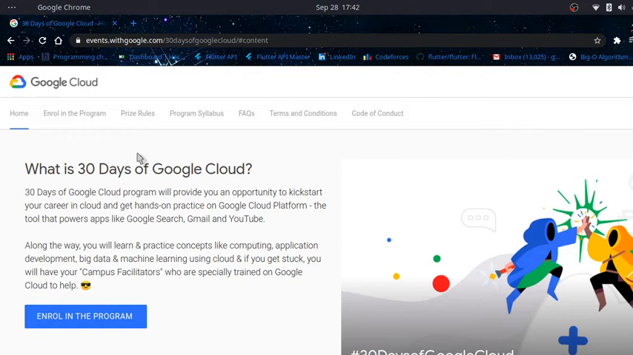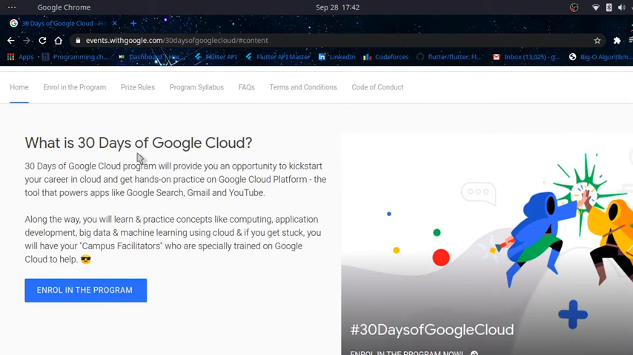We are very happy to announce that DSC JIT Noida and DSC JIT Sector 128 are collaborating for 30 Days of Google Cloud, as you can see on the website. So what is 30 Days of Cloud? It is a 30-day event started by Google Cloud, and I, Ayan, will be your program facilitator this year for JIT 62 students. For 128 students, Abhinav will be your facilitator.